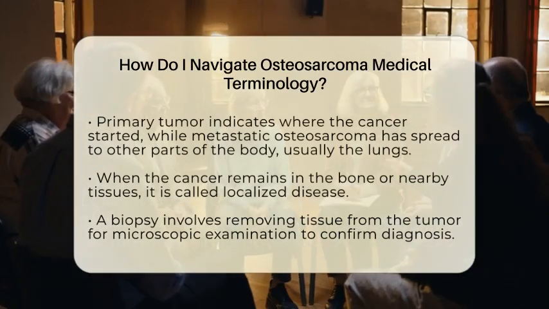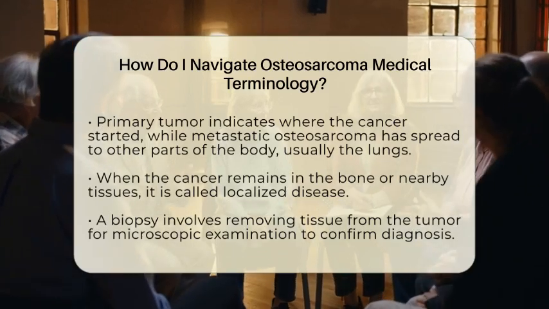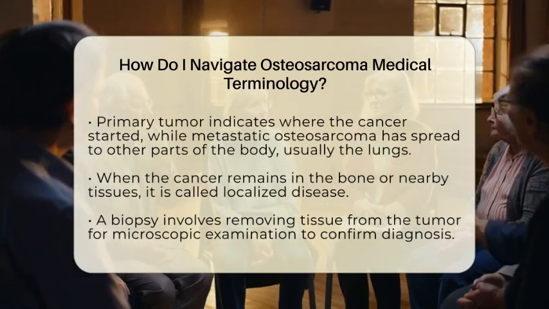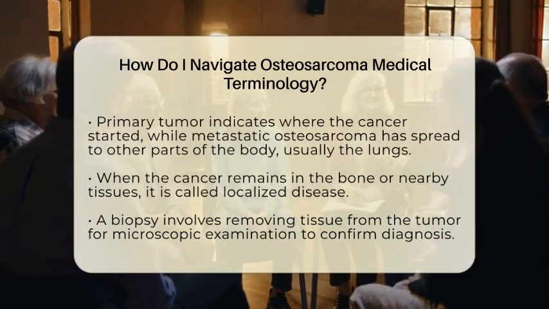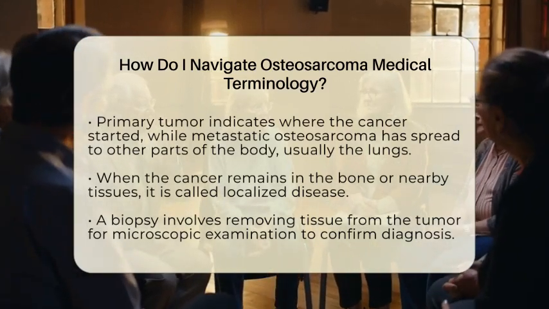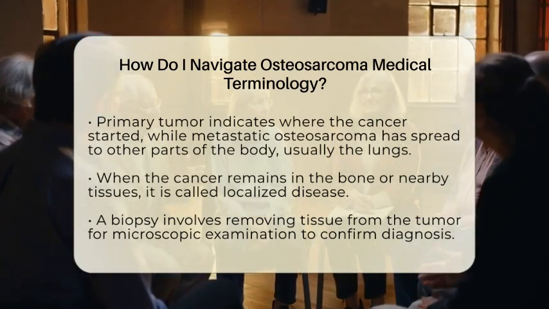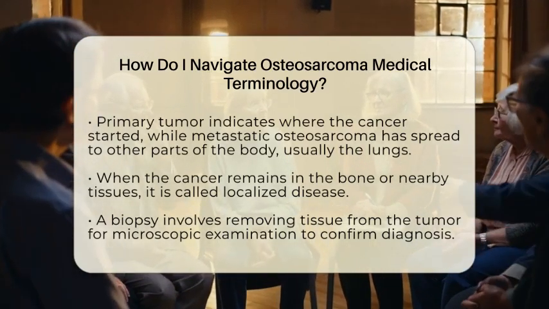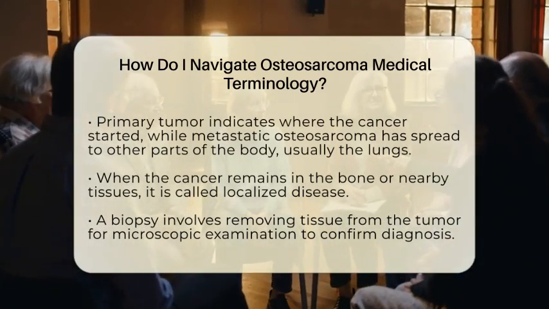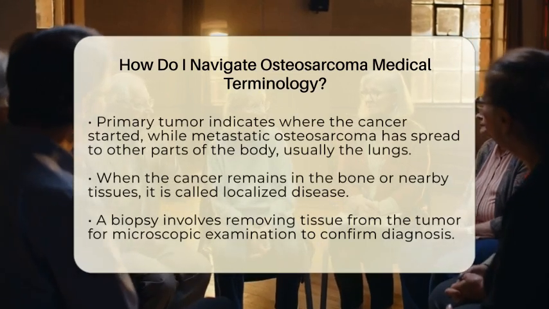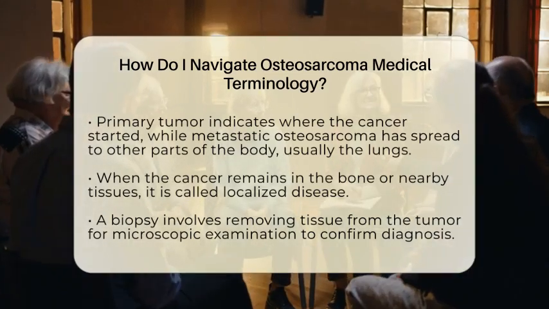The term primary tumor indicates the original site where the cancer started, which in this case is the bone. If the cancer spreads to other parts of the body, it is called metastatic osteosarcoma, with the lungs being the most common site of spread. When the cancer is confined to the bone or nearby tissues, it is called localized disease.